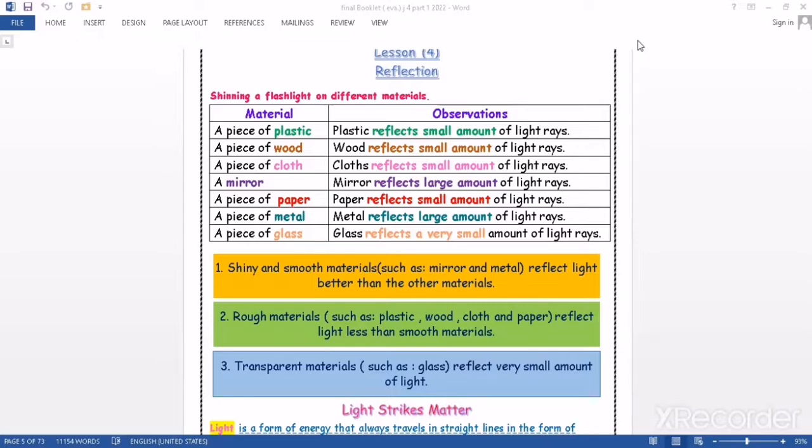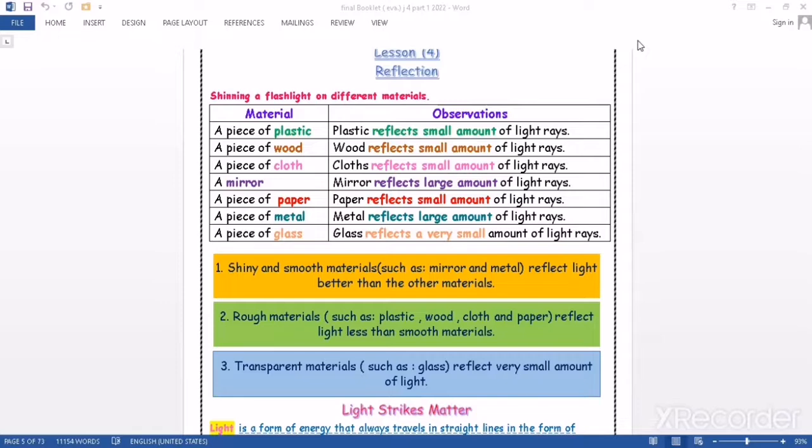But if we use a material like a mirror or metal, we will find that some of the light will be absorbed, but a large amount of light will be reflected. And finally, if we use a piece of glass, we will find that a very small amount of light will be reflected.